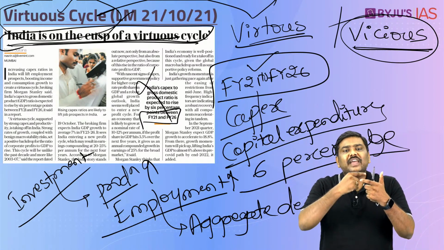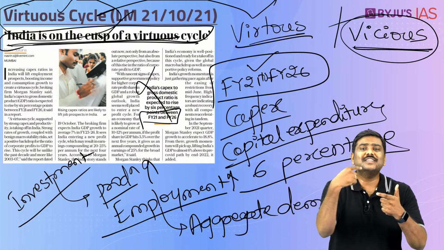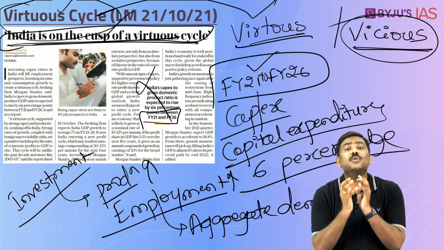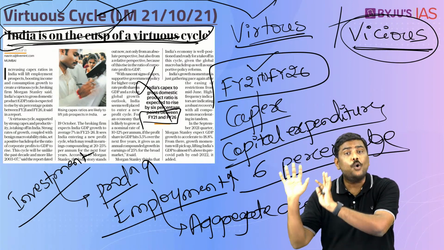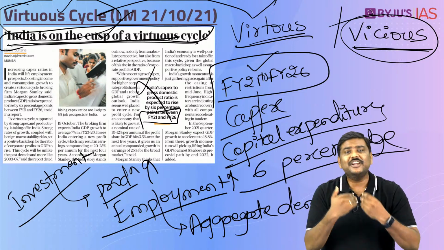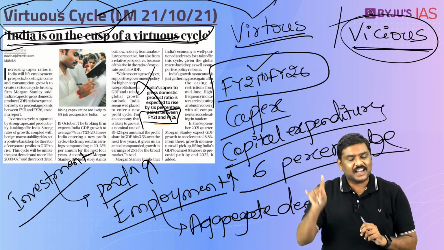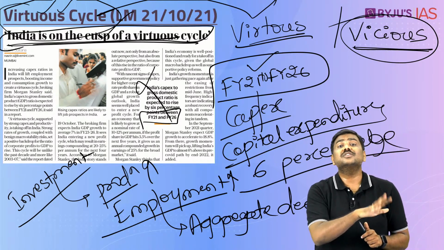So these are the various factors which are going to reinforce each other, have an impact on each other, as a result of which you are going to get certain positive outcomes such as higher GDP growth rate, increasing GDP in a particular economy, and this kind of cycle is called a virtuous cycle.